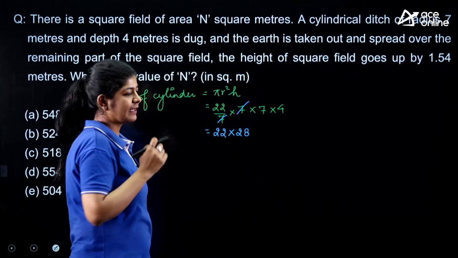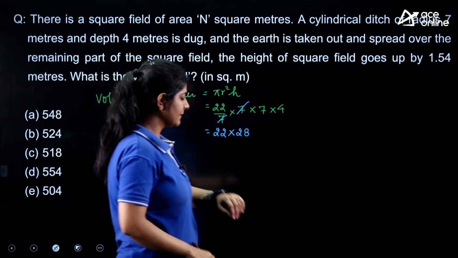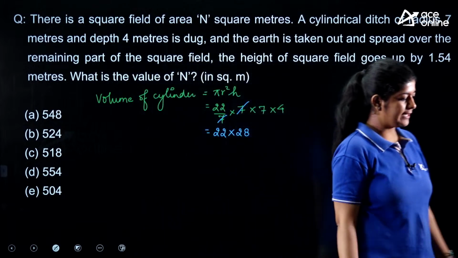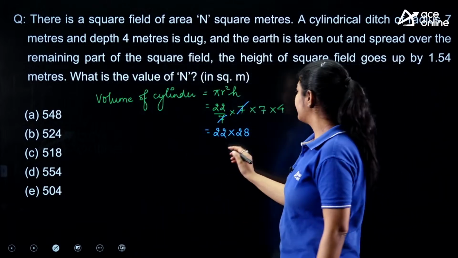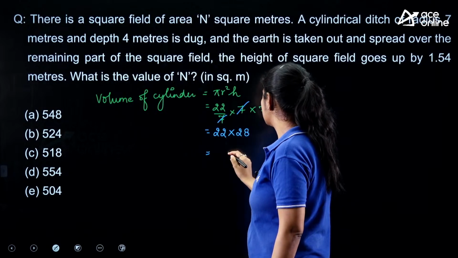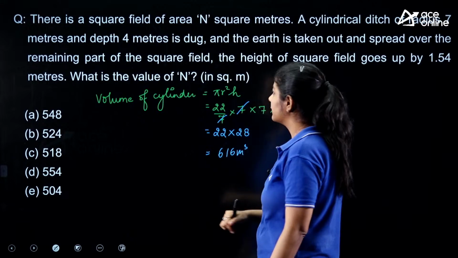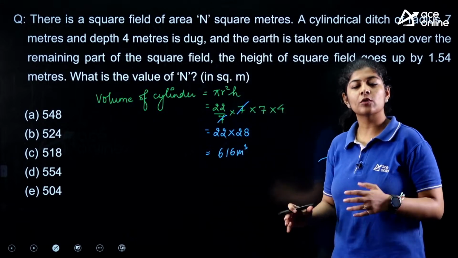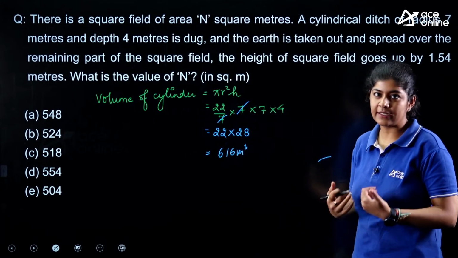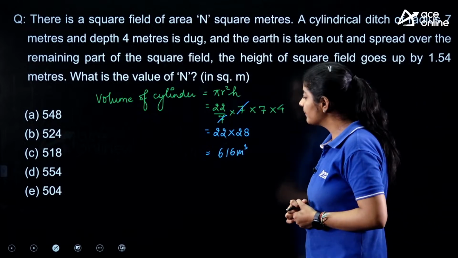If I multiply, we get 616 meter cube. This is the total volume of earth that we dug out from the cylindrical ditch, right?